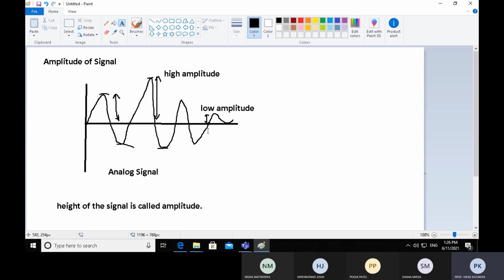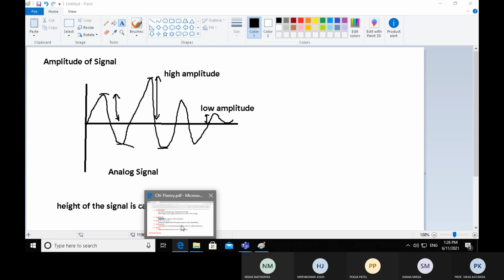It may be high, it may be low. If a signal has high amplitude, the peak point will be greater. If a signal has low amplitude, the peak point will be low. This is the amplitude of the signal.